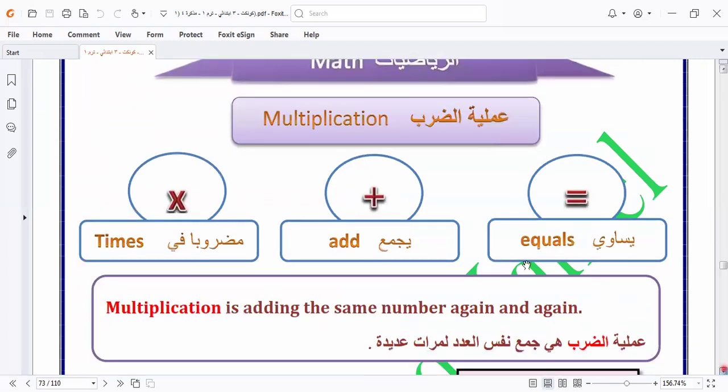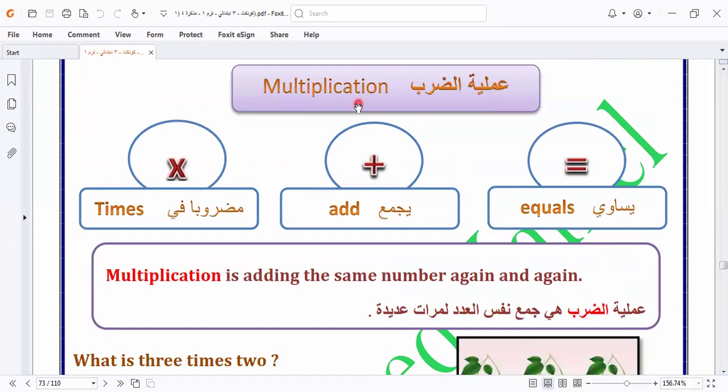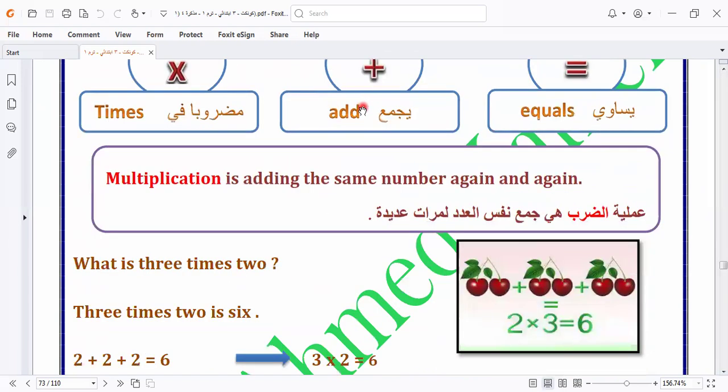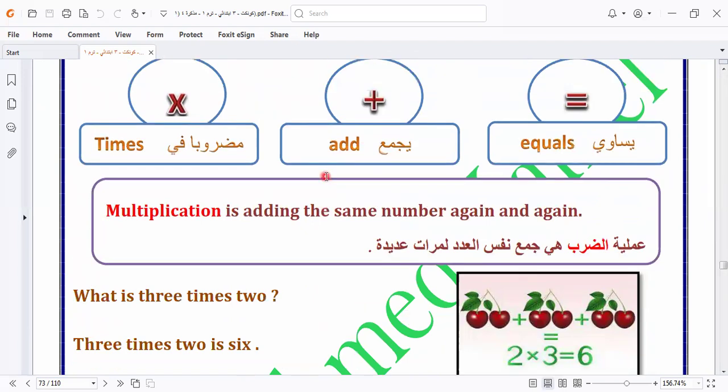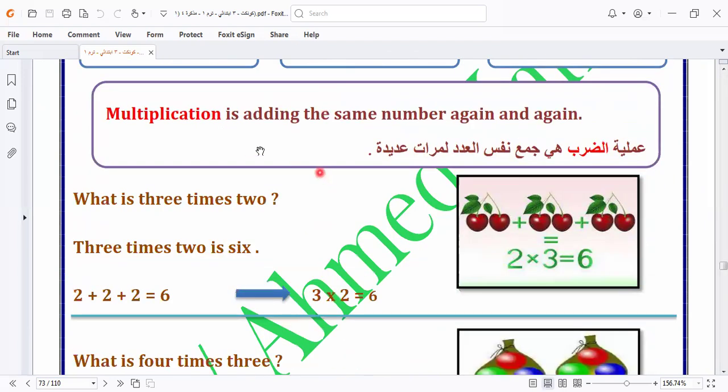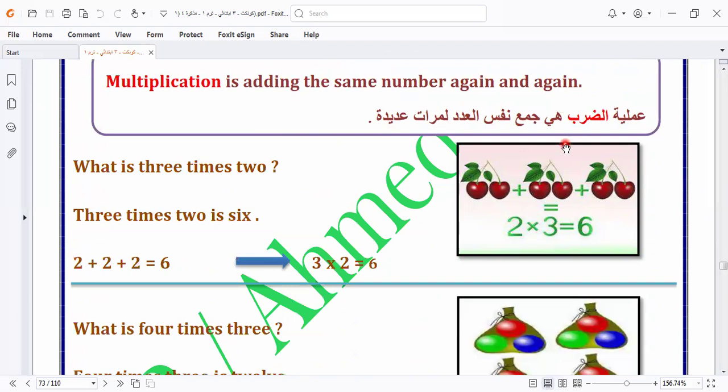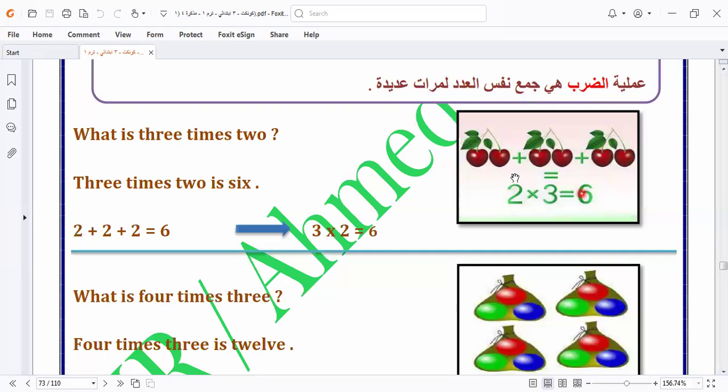Another item here. Here we're talking about what? It is connected with mathematics, the multiplication table. I know that you know multiplication. You took it in mathematics. Multiplication is adding the same numbers again and again. When we say 2 times 3 equals 6, it means adding 3 two times: 1, 2, 3, 4, 5, 6. So 2 times 3 would be 6.